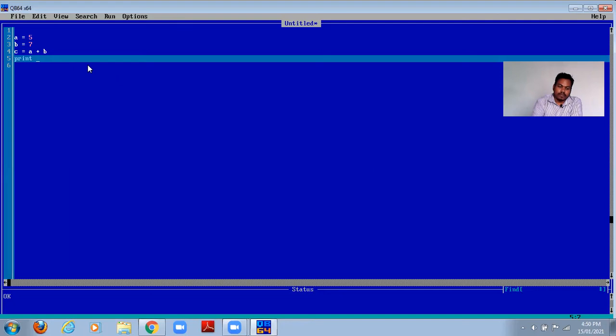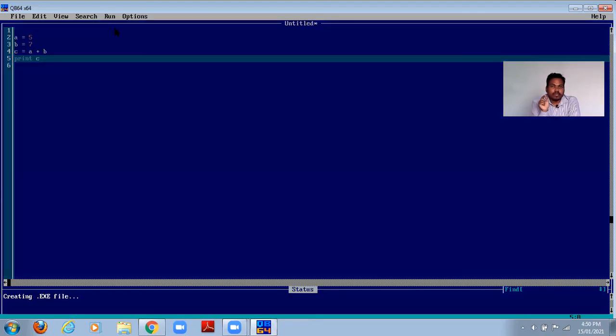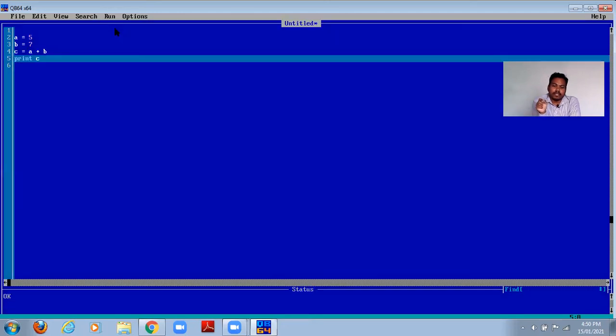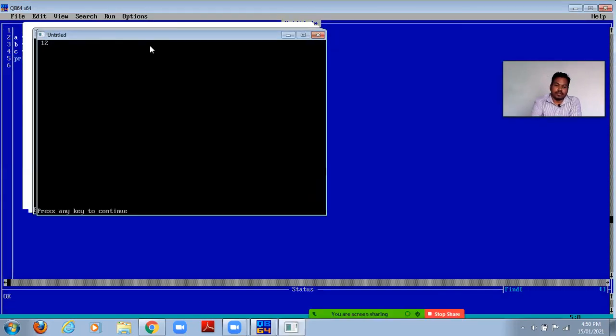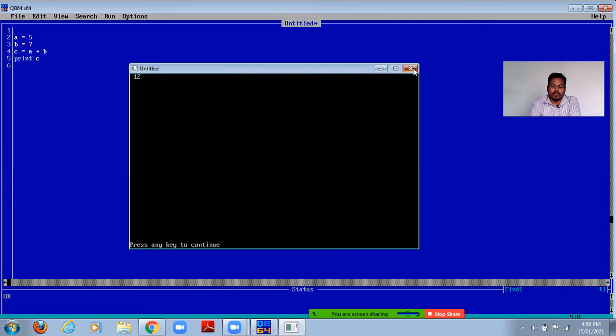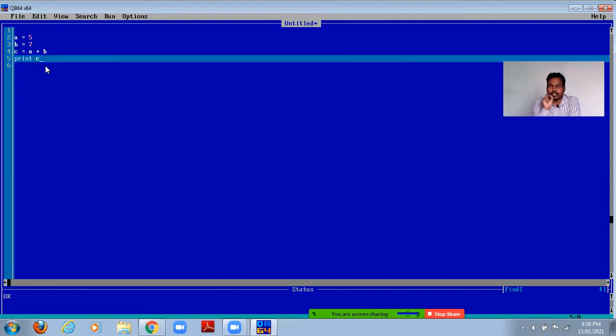And suppose I do not write the c in double quotes. Then the value which is stored inside c will be shown. See, now c will not be printed because it is not in double quotes. What is the value inside c? 12 is there, right? The addition of a plus b. So here we have seen three statements, and a fourth statement, how these things happen, how programming is done. I hope you understood, right? The variables are locations in a memory, right? Like this.